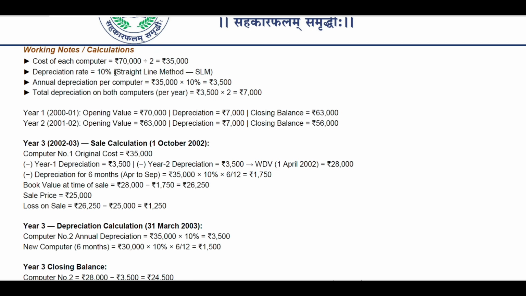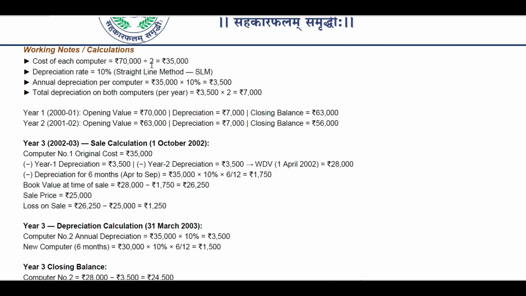Depreciation rate is 10%. Straight line method, that is SLM. Straight line method means that for every year, the same depreciation will be there. Let's take the example that we have seen in the second year computer account: 10% depreciation, the same every year. So that is how it got calculated.